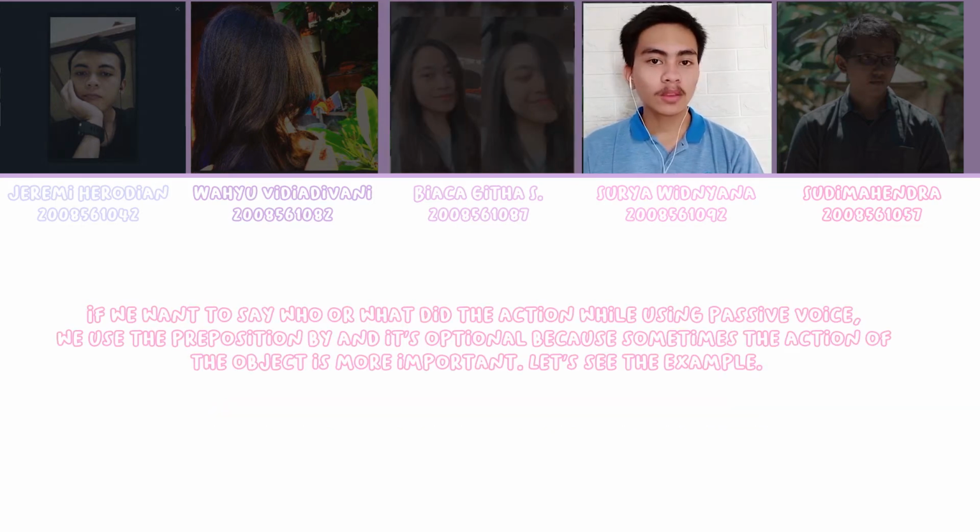If we want to say who or what did the action while using passive voice, we use the preposition "by", and it's optional because sometimes the action of the objects is more important. Let's see the example.